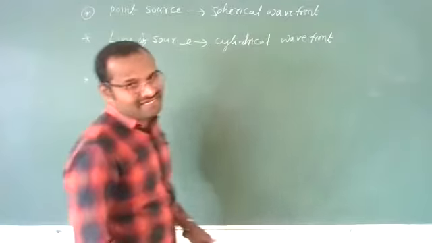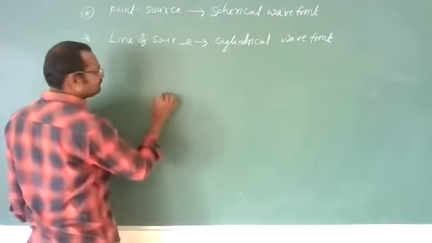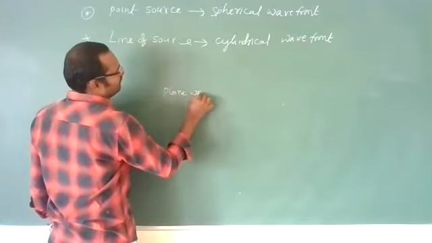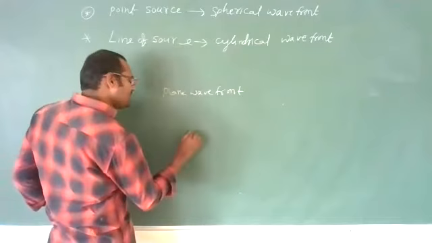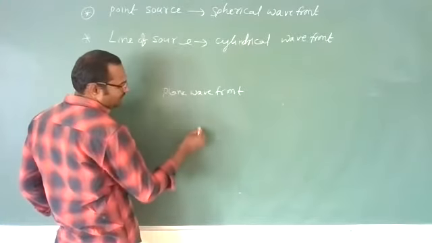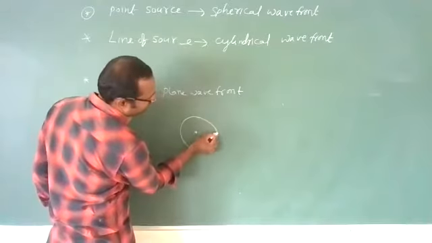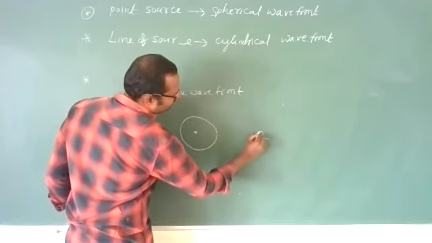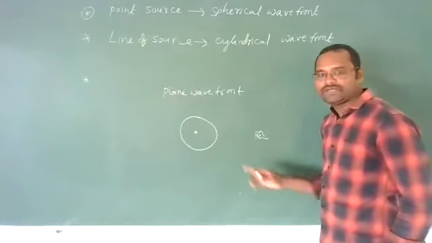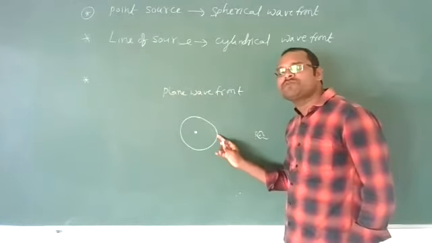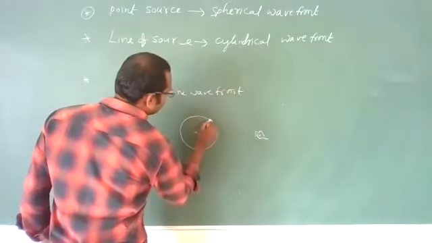one more wavefront we can imagine, that is the plane wavefront. What is a plane wavefront, sir? A plane wavefront is nothing but, see, you have a point source. This point source will produce a spherical wavefront. Yes or no? Yes. Now I am seeing this part from this side. From this side I am seeing this spherical surface. Since the distance is small, it will appear to be spherical in shape for me.